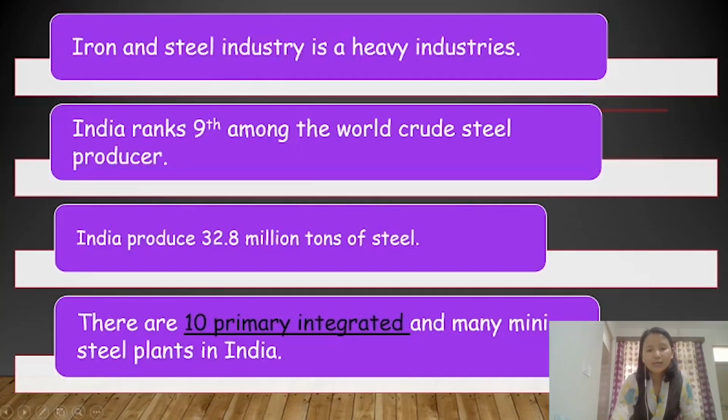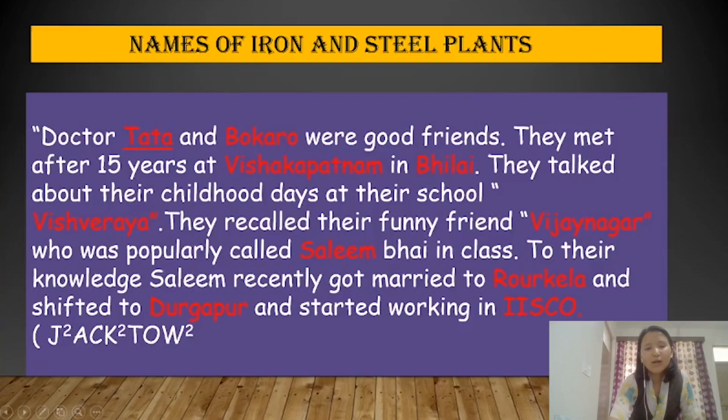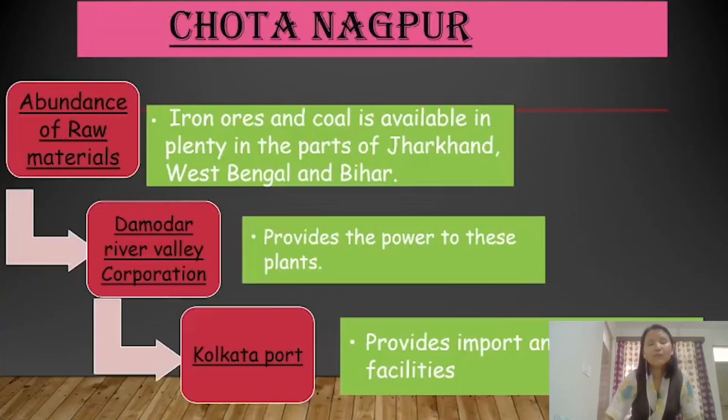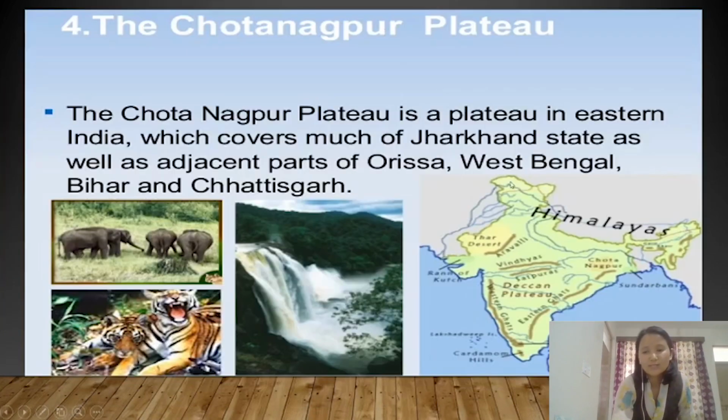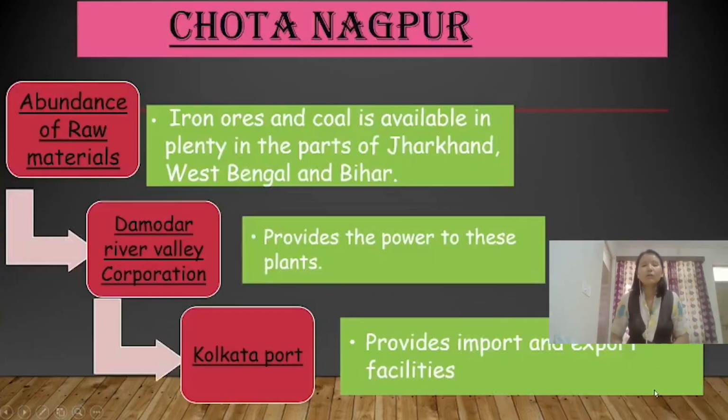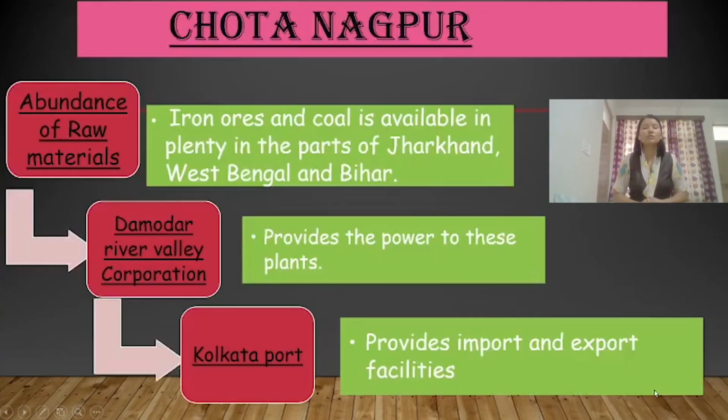Now we will look at why the majority of the iron and steel industries are located in the Chotanagpur area. So you can see from here the Chotanagpur Plateau is located here, and this is the area where the majority of the iron and steel plants are located. Now we will look for the reason why the Chotanagpur area is a center for the iron and steel industry. That is mainly because of three reasons.